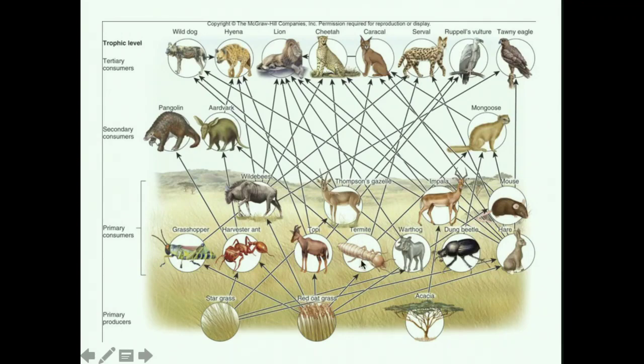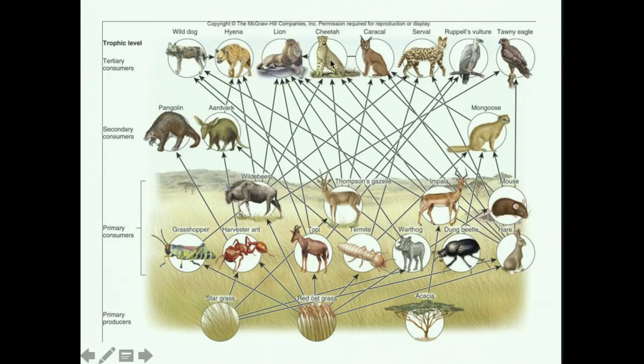Now, you may notice that some of these things can fall into multiple locations on this food web, in that they might be acting as primary consumers, but they also might be acting as a secondary consumer in some senses. So organisms can fall under multiple places in the same food web. So if I look here, I might find that red oak grass is being eaten by a wildebeest that is being eaten by a cheetah.